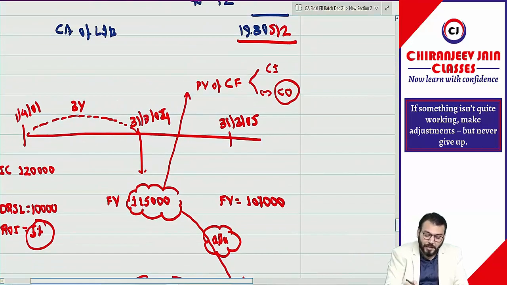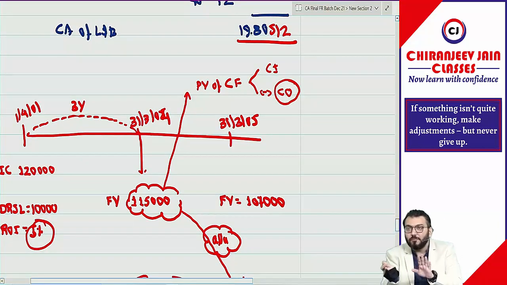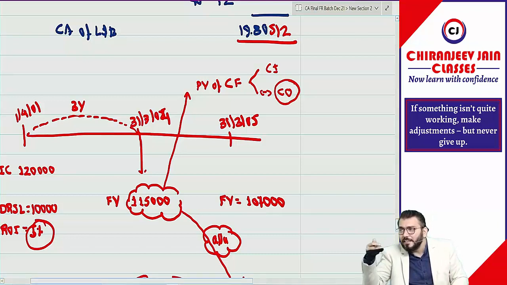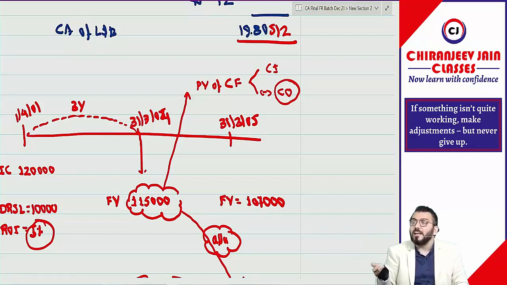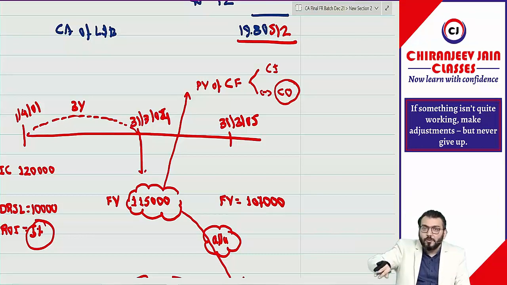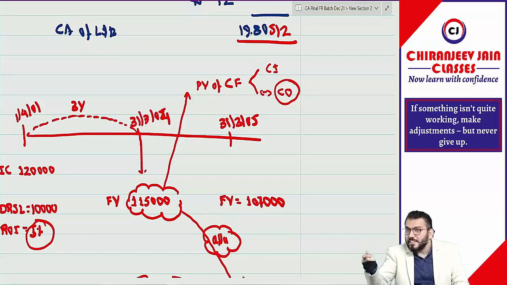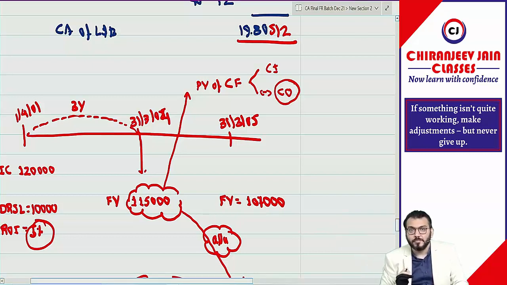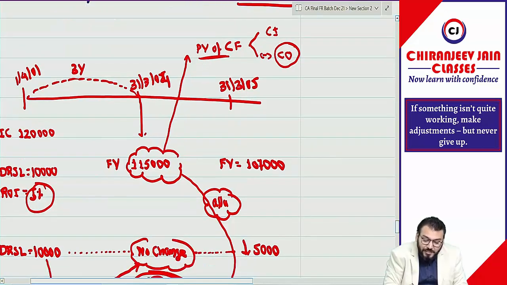Understood? Once again what I am saying, present value of cash flows. So cash flows means what? Cash inflow minus cash outflow. Cash inflow means whatever income we are generating from the use of that asset, and one of the cash outflows from the use of that asset is dismantling cost, which will be incurred at the end of useful life. So you can see cash outflow is deducted from cash inflow. So this 1,15,000 is after deducting what?